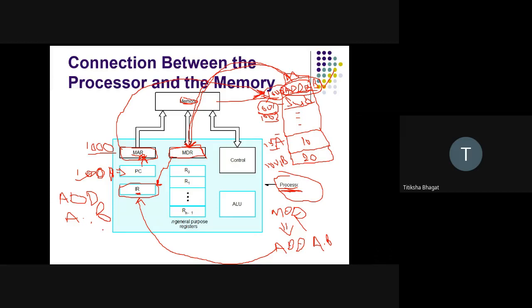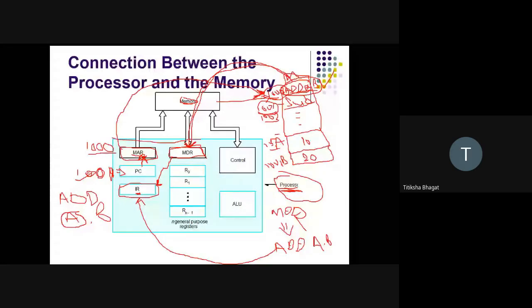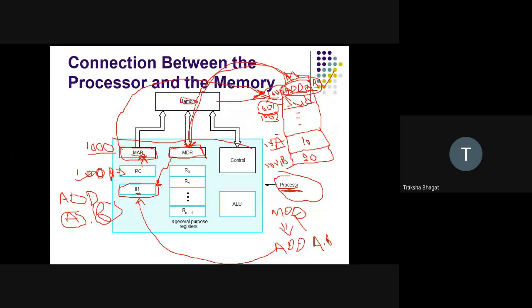So IR has to perform addition of two numbers. But the first operand A, where is this operand? This operand is again in the memory. That means it is not on our processor side. Again, the next operand B, where is this B? Again in the memory. So IR will give the address A to the MAR, because the one who is responsible for going to the memory is only one, that is MAR.